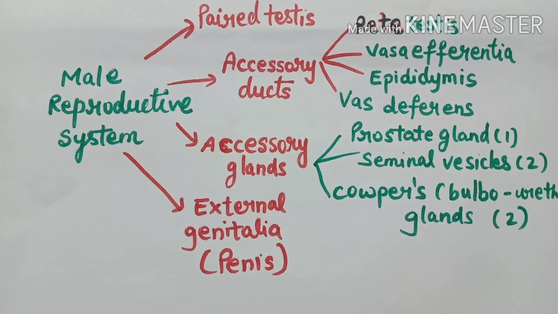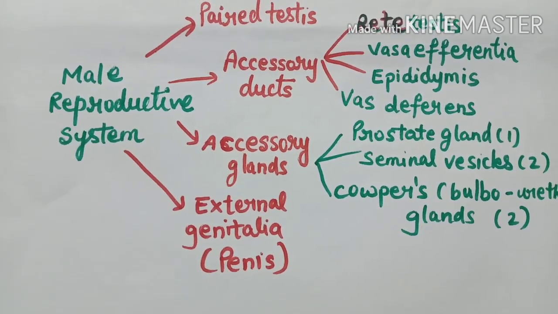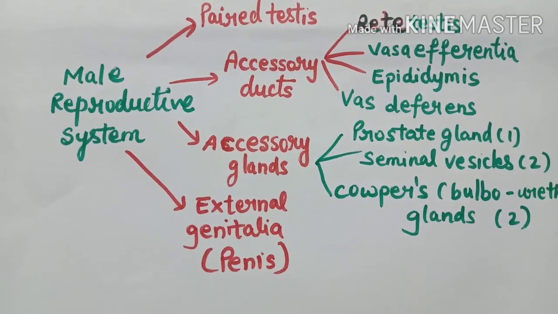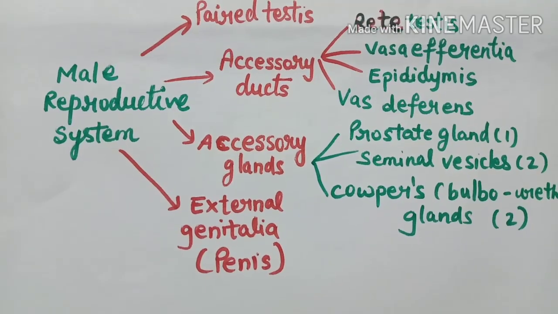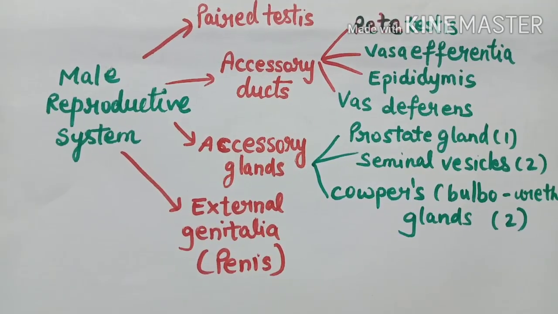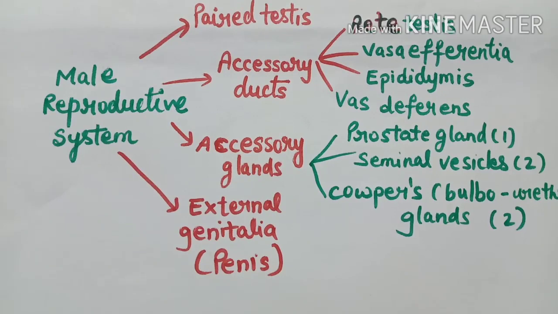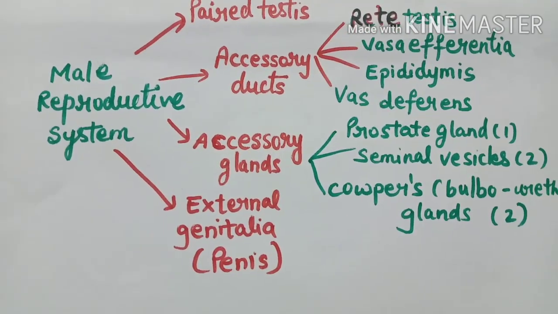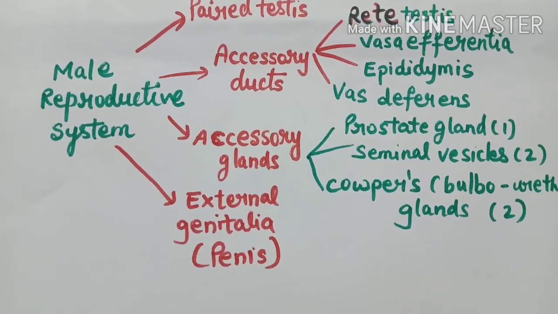This one is the male reproductive system. The male reproductive system can be divided into four parts: a pair of testes, accessory ducts, accessory glands, and external genitalia. External genitalia is the penis.